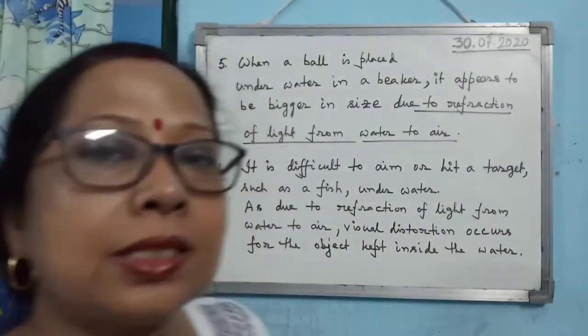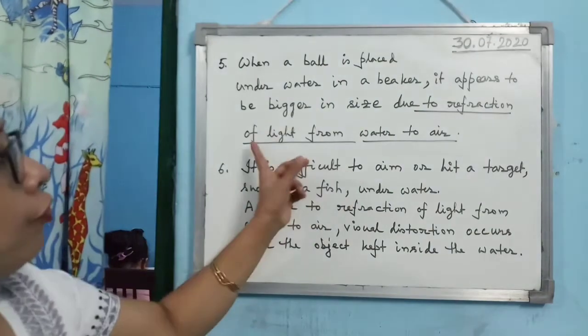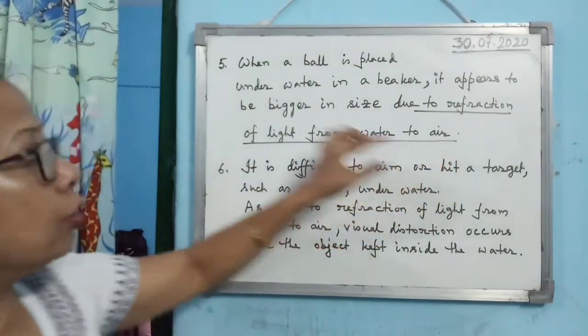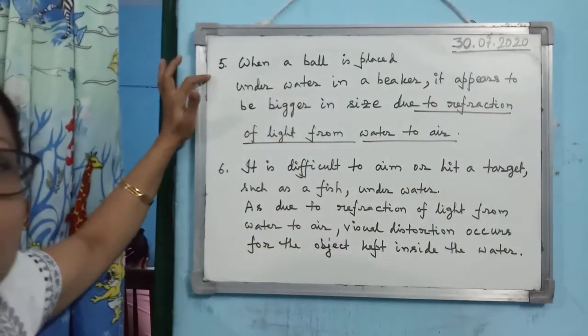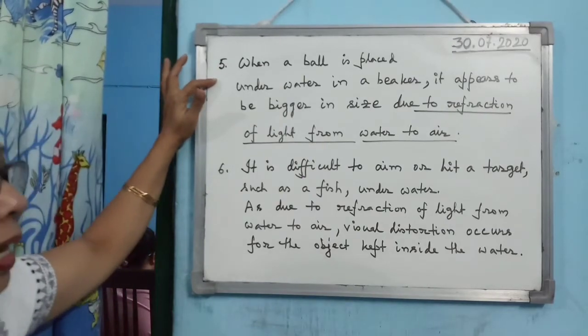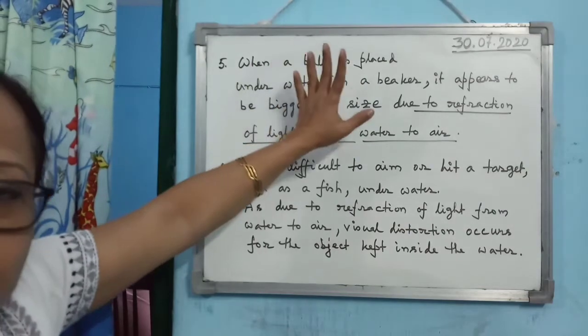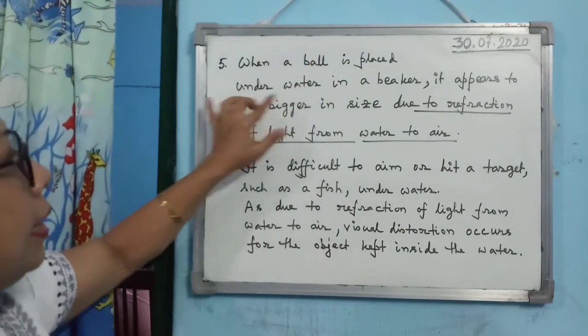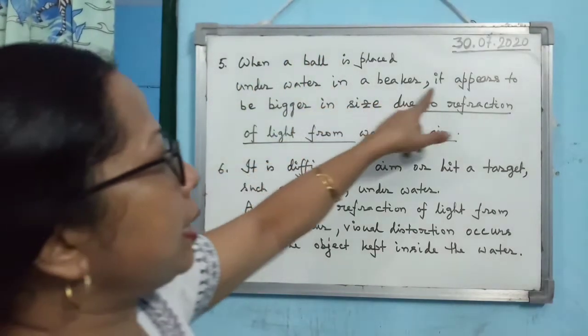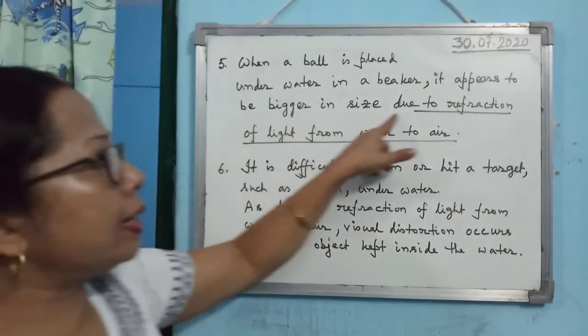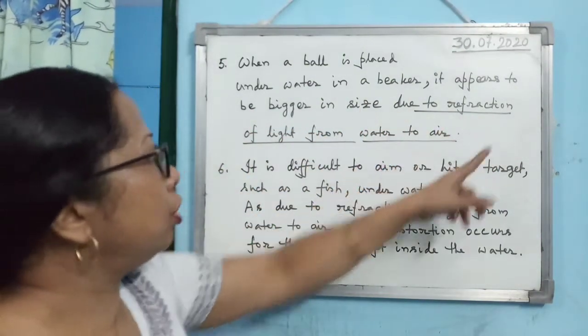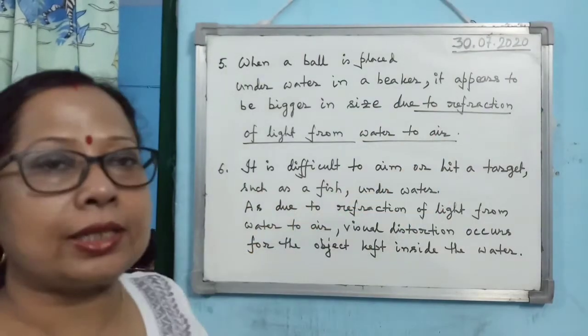It also happens due to refraction of light from water to air. So this is another practical example of refraction of light in your life, that when a ball, or as I said, any object, is placed underwater in a beaker, it appears to be bigger in size. Why? Due to refraction of light from water to air.